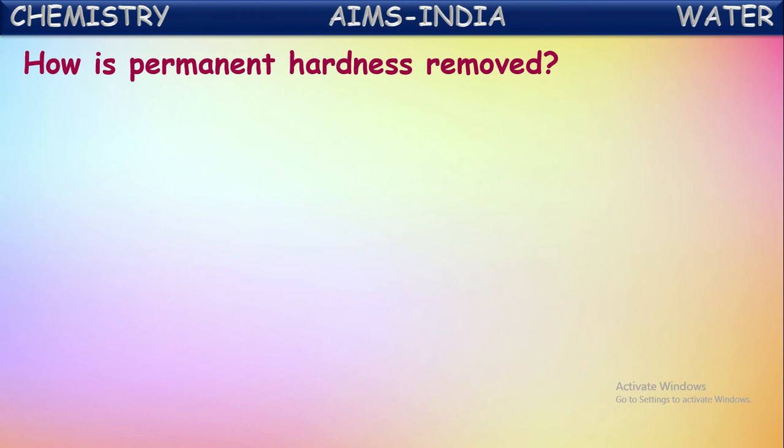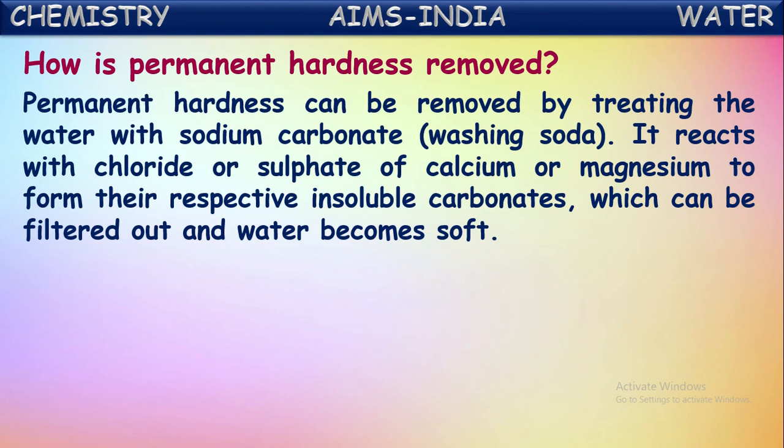Then how to remove this permanent hardness from the water? How to make permanent hard water into soft water? Let us see here. Permanent hardness can be removed by treating the water with sodium carbonate. Sodium carbonate is commonly called washing soda. This washing soda has the formula Na2CO3·10H2O, or simply we can say Na2CO3, sodium carbonate.